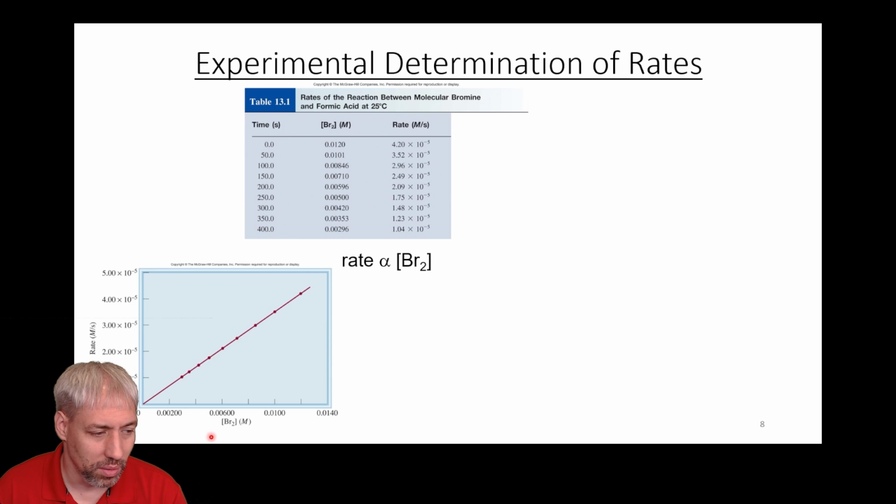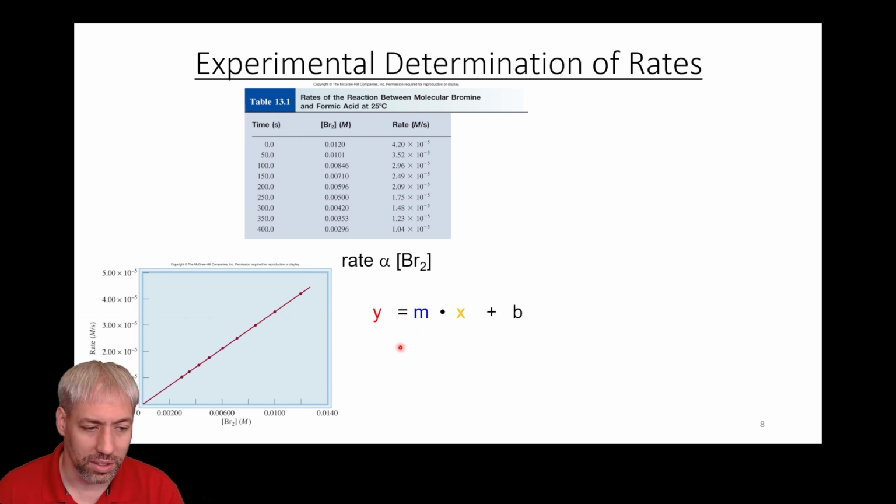And so what we can do is graph concentration versus rate, and all of a sudden we see a straight line. And straight lines are awesome, especially in the sciences, because they allow you to predict, right? If you know any 2 points, you can predict any point on the inside or extrapolate on the outside, and it gives you a testable hypothesis.